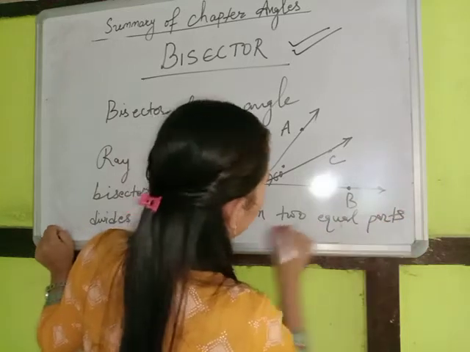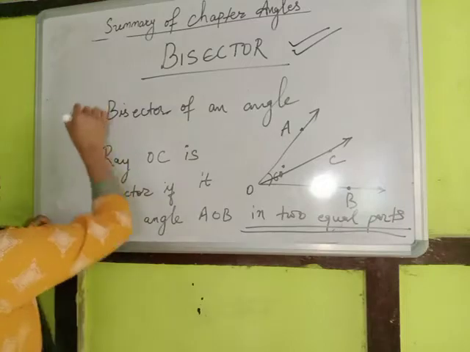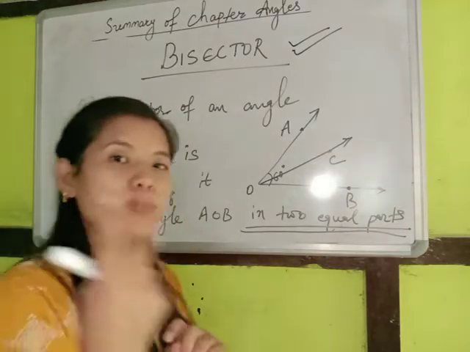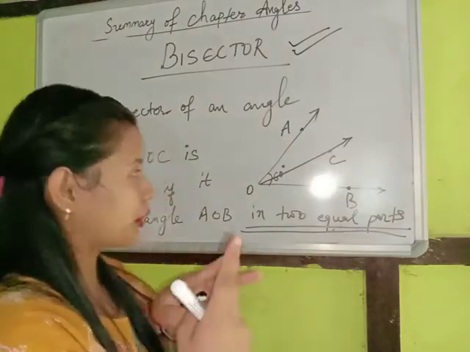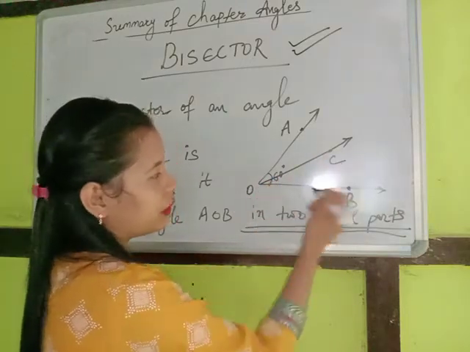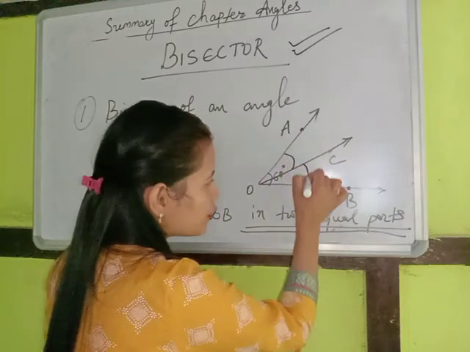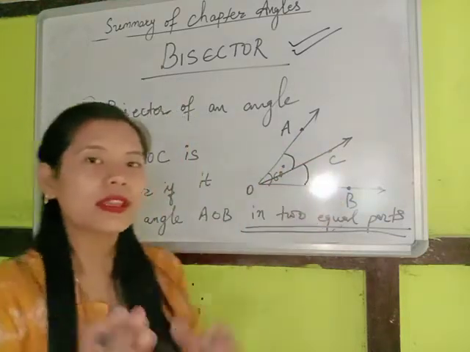Remember, the bisector divides the angle in two equal parts. So this OC becomes a bisector if it bisects this whole angle into two parts whose measurements are equal.